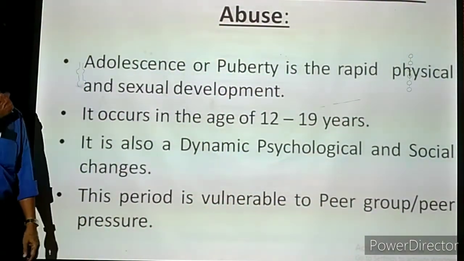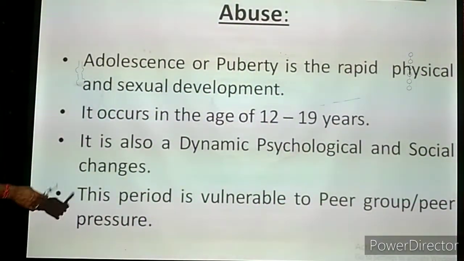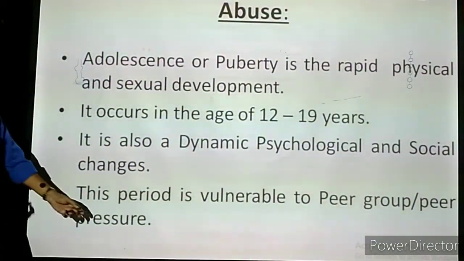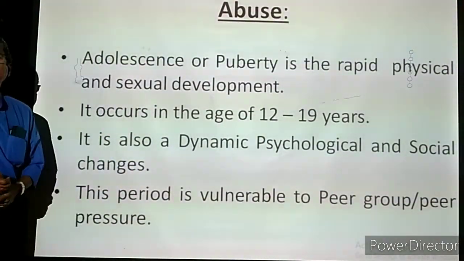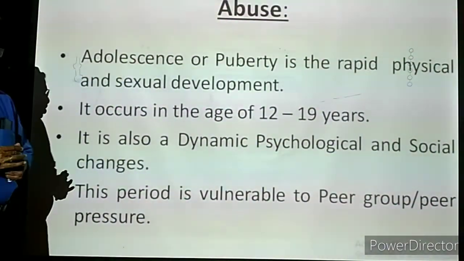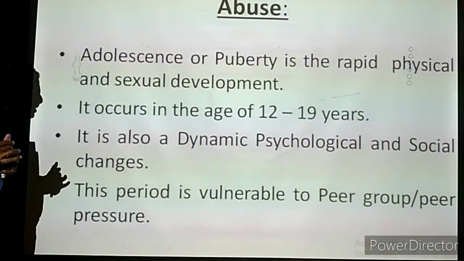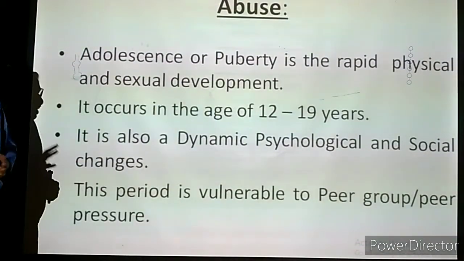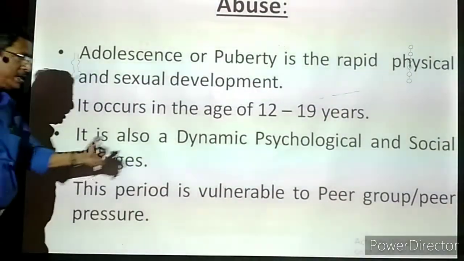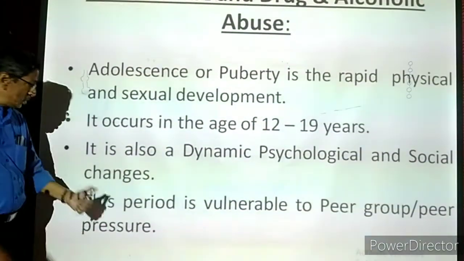What is a peer group? The same age group is called a peer group, and there will also be same-age pressure, the friends' pressure. I'll give one example for peer group and peer pressure. If it is a positive group, all will be good. For example, in one group of people of more or less the same age, one person is a drug addict. He will induce and trap the other people to come and enjoy this. So everyone in that peer group will be trying to go in the wrong direction. That is called peer pressure.